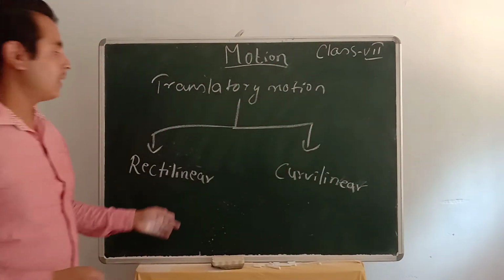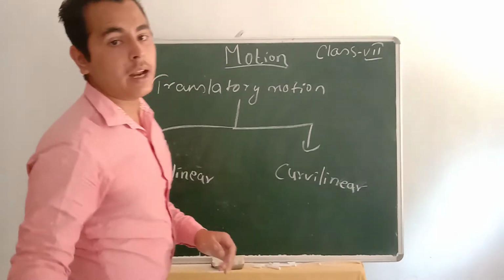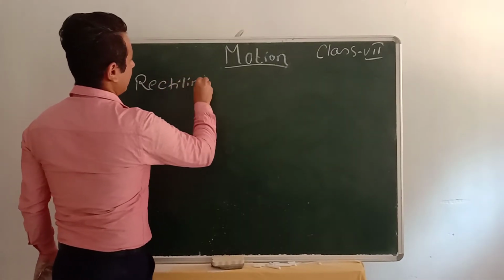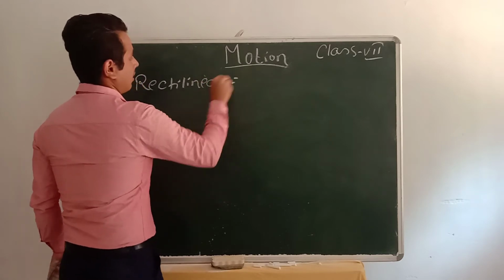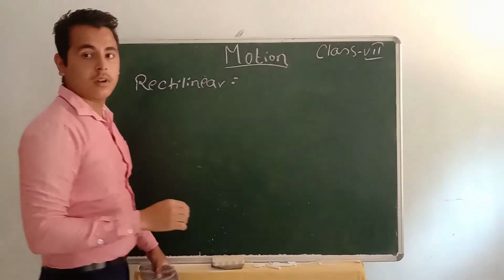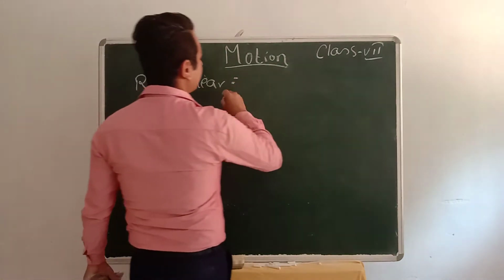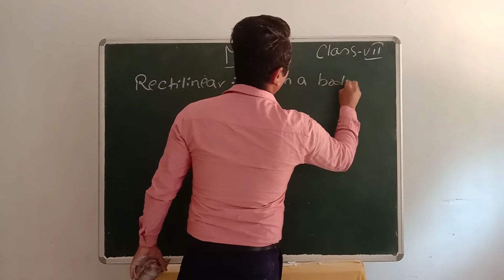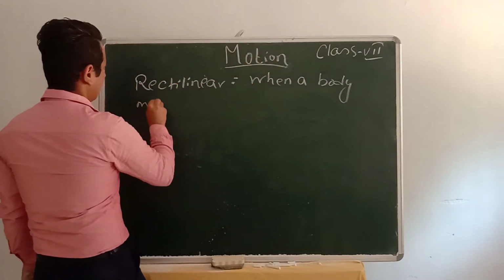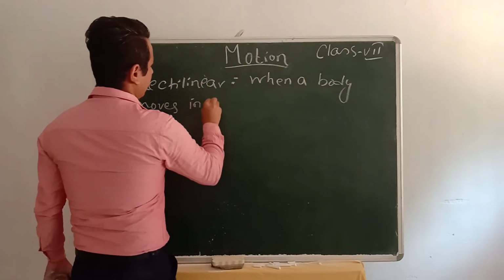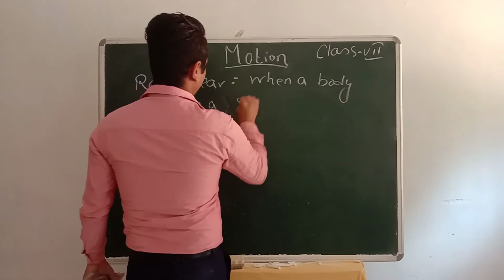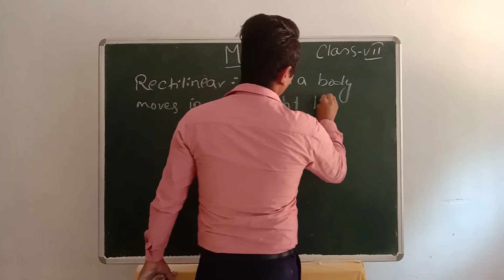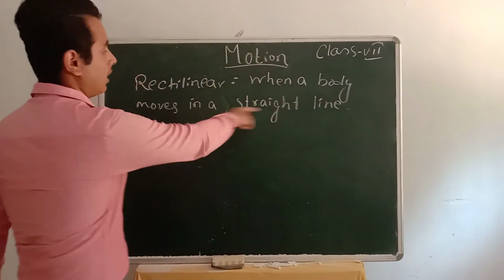Now the definition of rectilinear and curvilinear. Rectilinear motion means when a body moves in a straight line. When a body moves in a straight line, this type of motion is called rectilinear motion.